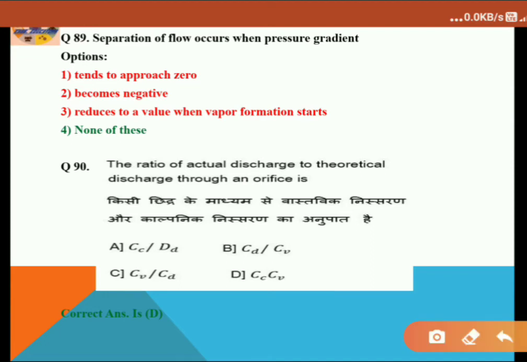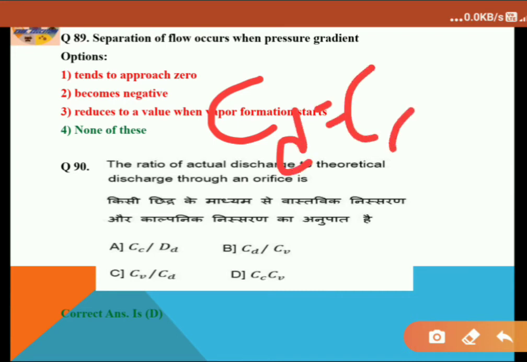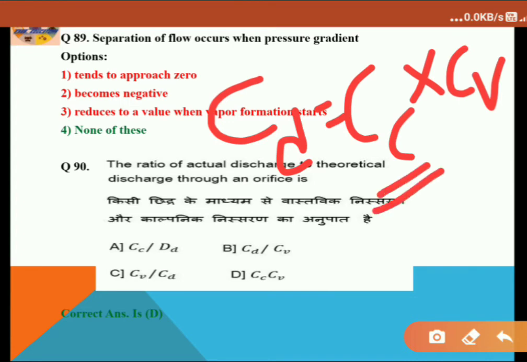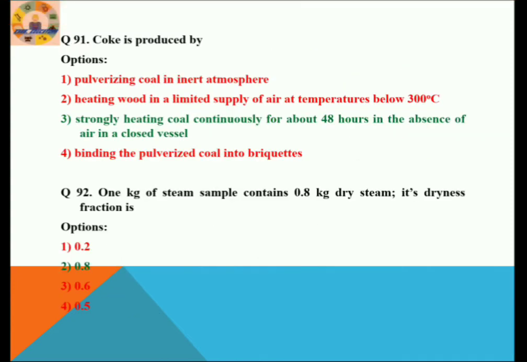The ratio of actual discharge to theoretical discharge through an orifice is. So actually the coefficient of discharge Cd is equal to Cc into Cv, where Cc is the coefficient of contraction and Cv is the coefficient of velocity. So here option D is the correct answer. Let's proceed to the next question.